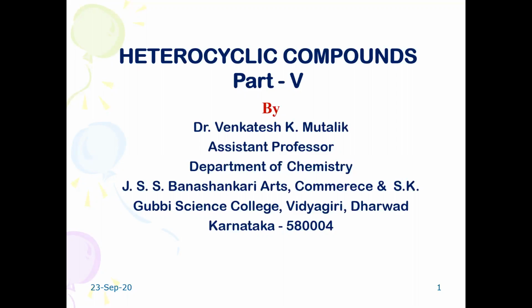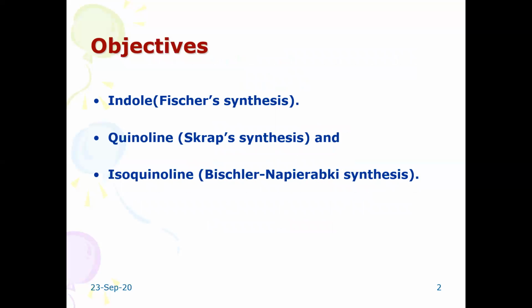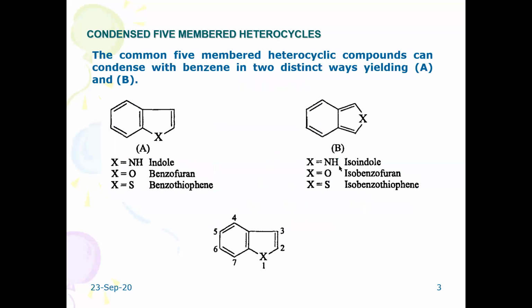The fifth part mainly deals with the fused ring heterocycles: indole, quinoline, and isoquinoline. So we shall begin with indole and its Fischer synthesis. These are the 5-membered condensed heterocycles. You can see this is the heterocyclic moiety.